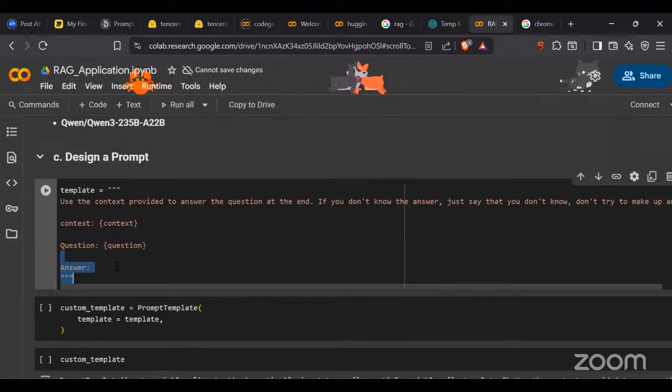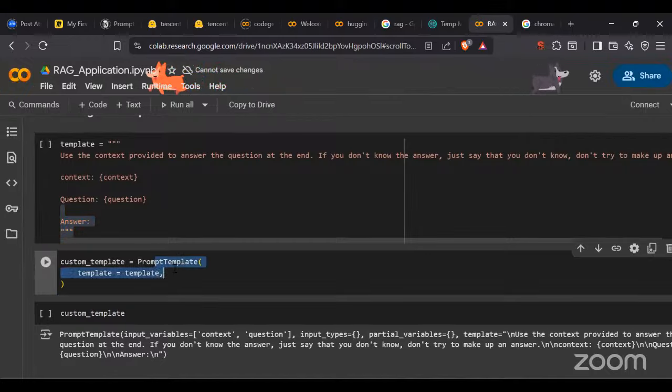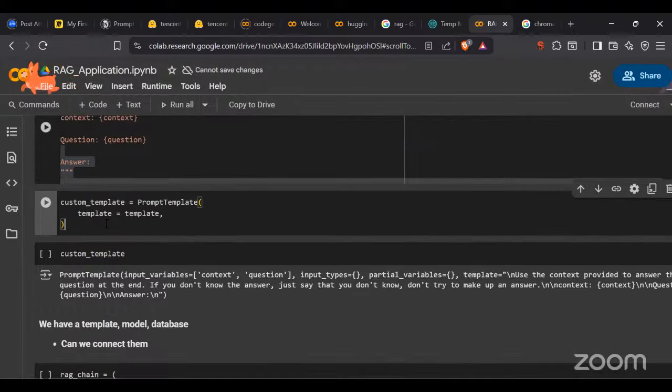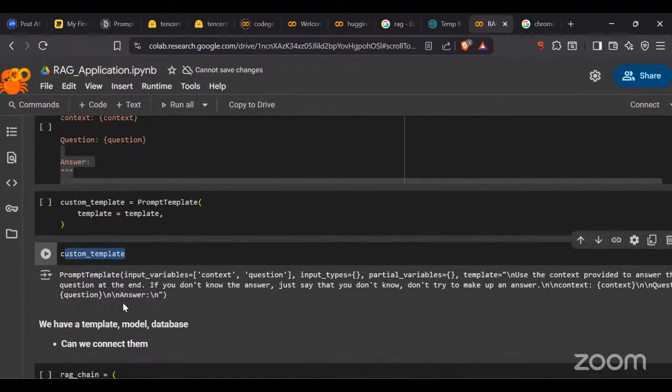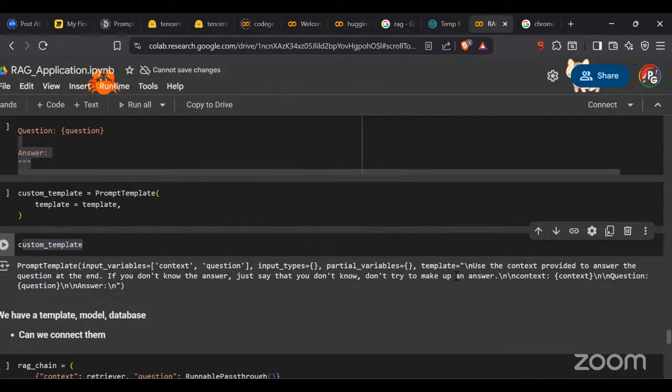Since my template has been done and the prompt has been designed, now what will we do? We are going to have a custom template. This is my prompt template where I give template equals to the template value that we passed, and then the custom template. Now since we have our custom template, here there are input types and partial variables. Again, these are my templates. Then there is a question and then there is the answer.